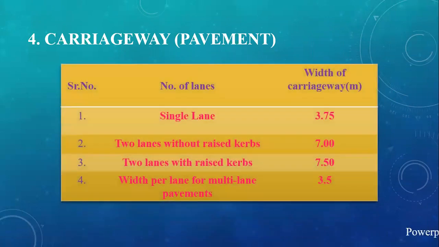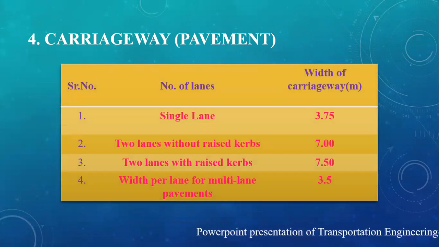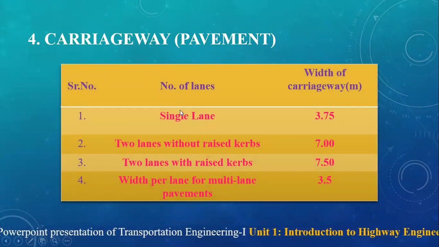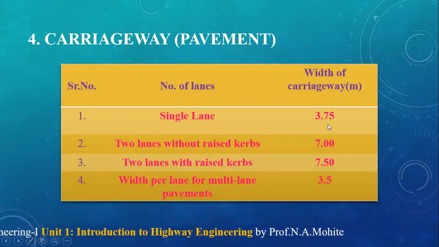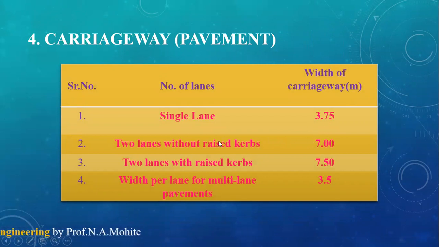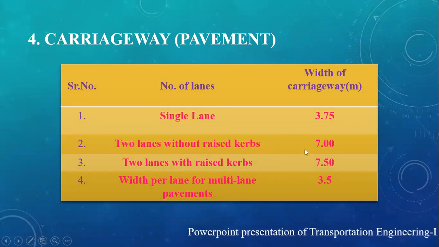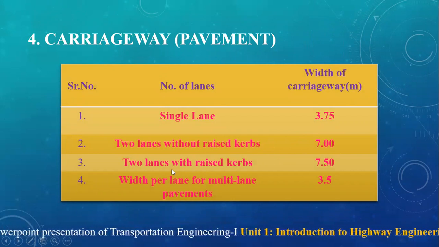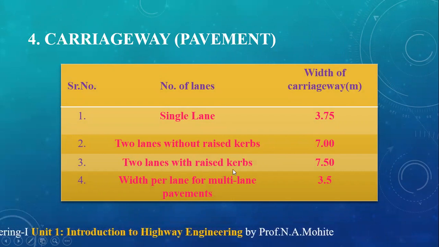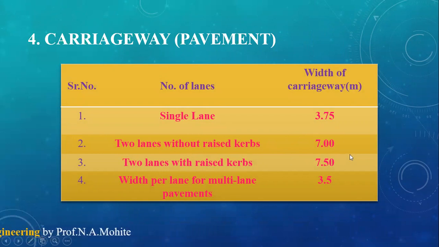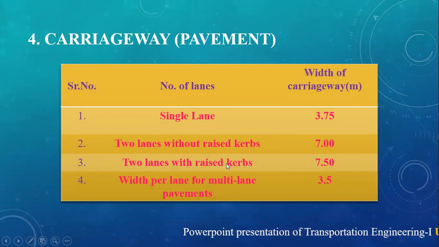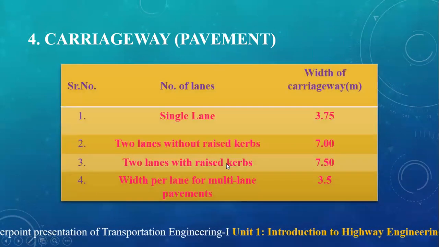As per the IRC, if it is a single lane, the width of the carriageway should be 3.75 meter. When it is two lanes without raised curbs, it should be 7 meter. With raised curbs it is 7.5. The curbs we are going to see later, you will get an idea.